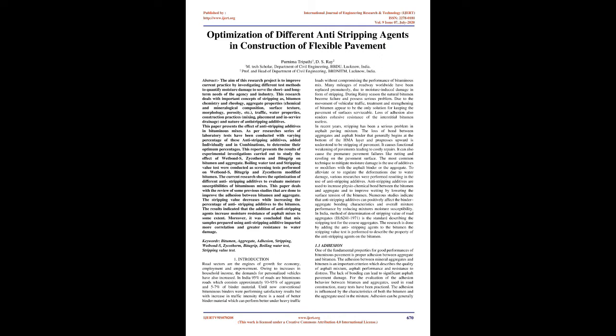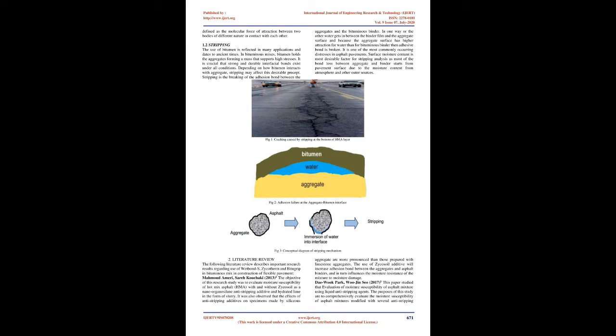This paper deals with the review of some previous studies that are done to improve the adhesion between bitumen and aggregate. The stripping value decreases while increasing the percentage of anti-stripping additives to the bitumen. The results indicated that the addition of anti-stripping agents increased moisture resistance of asphalt mixes to some extent. Moreover, it was concluded that mixed samples prepared using anti-stripping additive imparted more correlation and greater resistance to water damage. Keywords: bitumen, aggregate, adhesion, stripping, Wetbond-S, Zycotherm, Bitugrip, boiling water test, stripping value test.